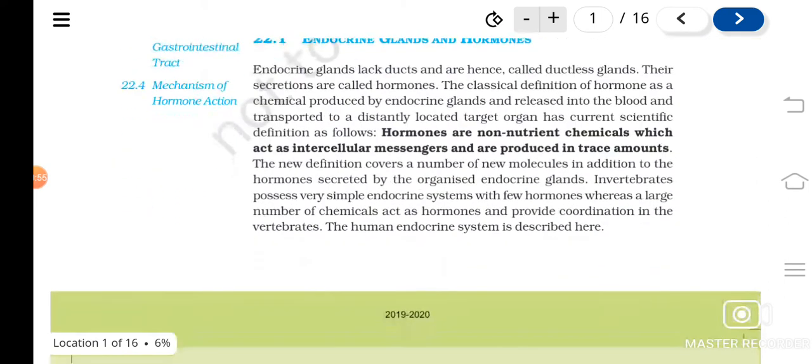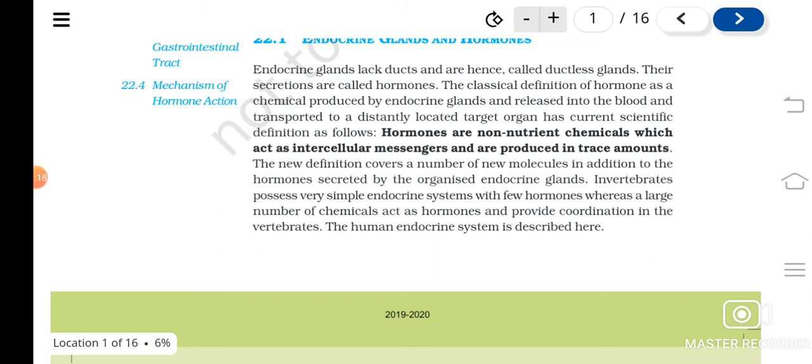So what are endocrine glands? Have you heard about glands? You might have studied glands like the liver, and the pancreas in the digestive system, isn't it? Endocrine glands are those glands which do not have ducts. They are ductless glands, and their secretions are known as hormones.